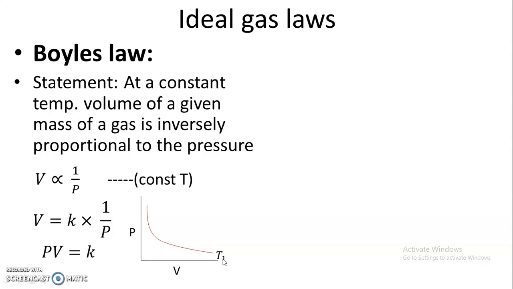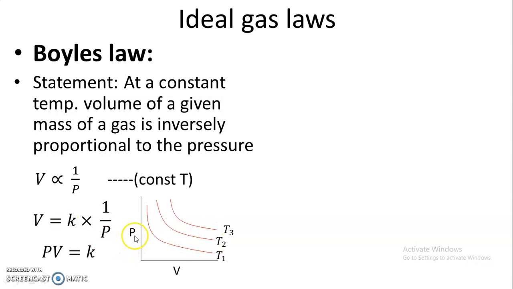Suppose a second temperature, that is T2, which is greater than T1. At a higher temperature, the nature of the graph will be the same, but pressure will be a little bit higher. Similarly, consider a third temperature, T3, which is also greater than T2, and this is the nature of the graph. As volume increases, pressure of the gas decreases.